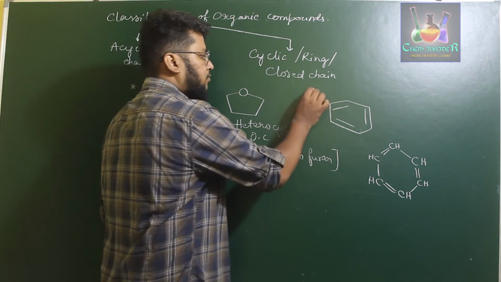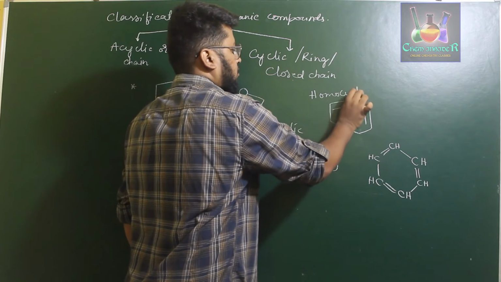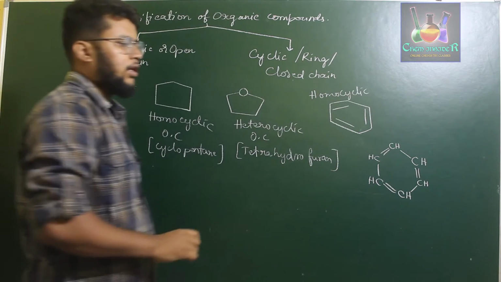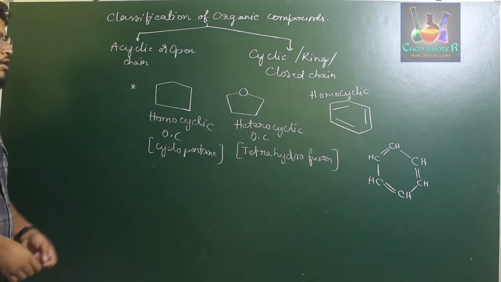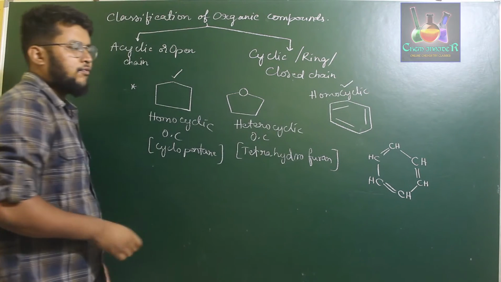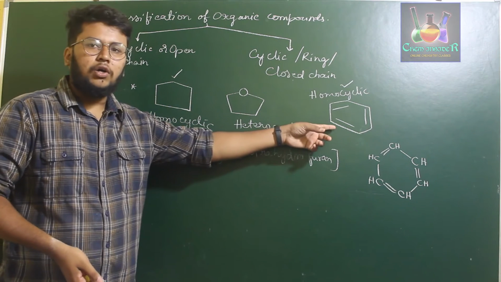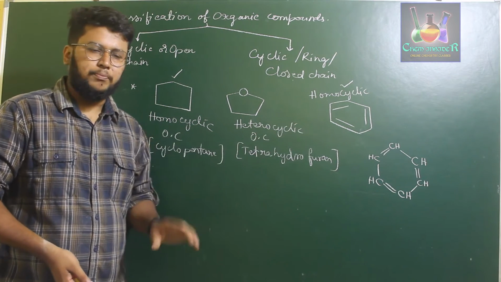This is also an example for a homocyclic organic compound. Therefore, out of these two homocyclic organic compounds, if you compare carefully, this does not have any double bond, but this has an alternative double bond and single bond.